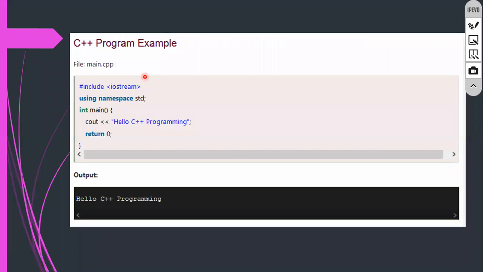So this is a small example. See this one. You can see a C++ program. We have to write the header files, and after that you write using namespace std. They are saying that Java and C++ are programming languages. Java is similar to C++ because you will find the class. See here, integer. What is this? Basically, it is a return type. Like this, a class also acts as a return type or data type.